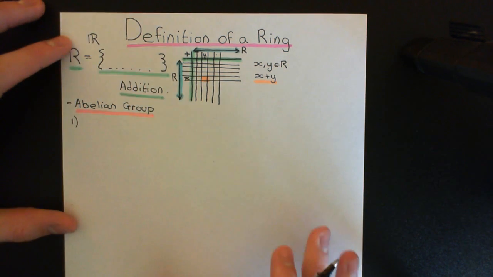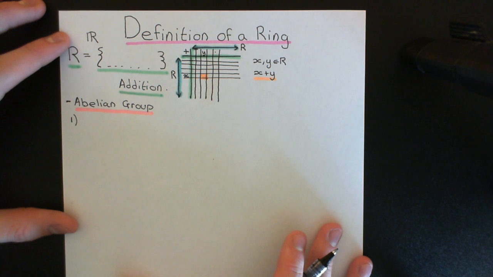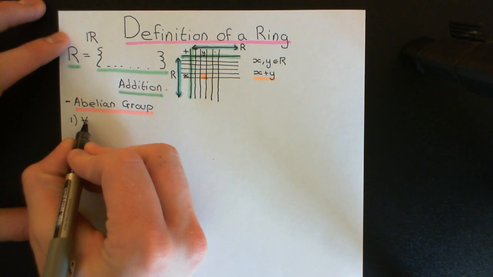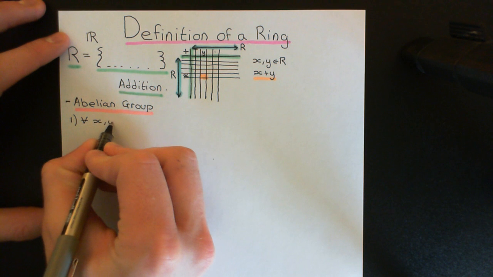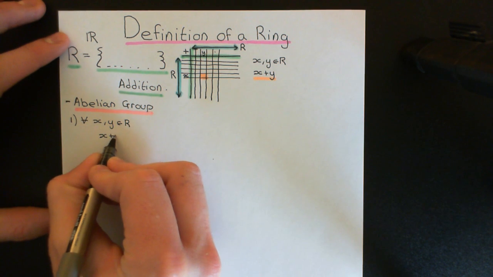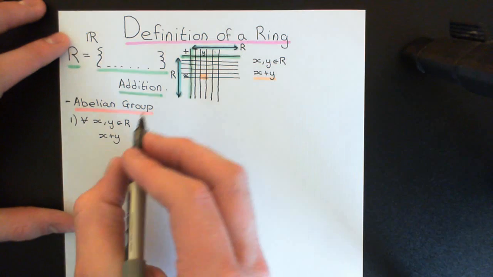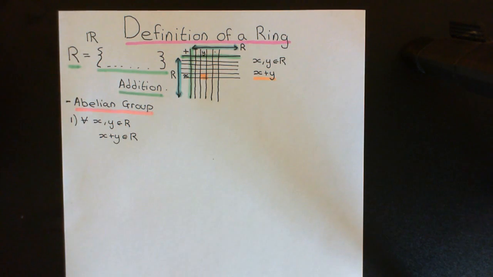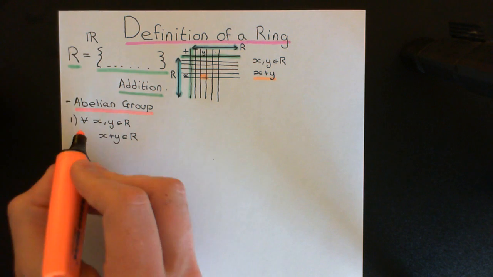Okay, so we'll begin with axiom number 1. Axiom number 1 is closure. Okay, and this says you take any elements of the ring, so for all x and y elements of the ring, add them together using your composition table here, and the answer must also be an element of the ring. Okay, so this is a very simple axiom to understand.